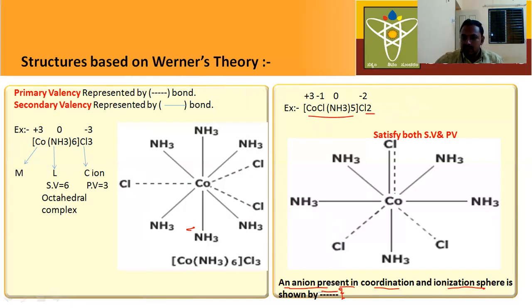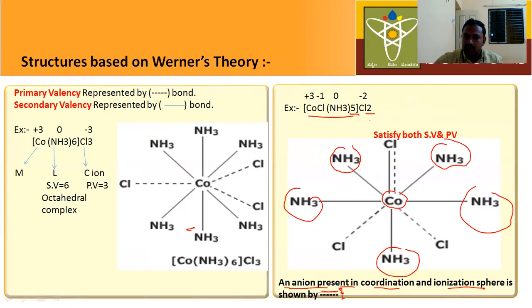Here in the structure, this is the central metal atom. How many amine groups are there? Five. Five amine groups are attached to the central metal atom. These bonds are represented by just solid lines. And how many counter ions are there? Two. So these counter ions are represented by dotted lines.